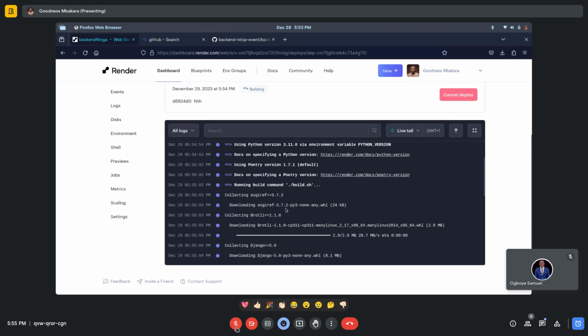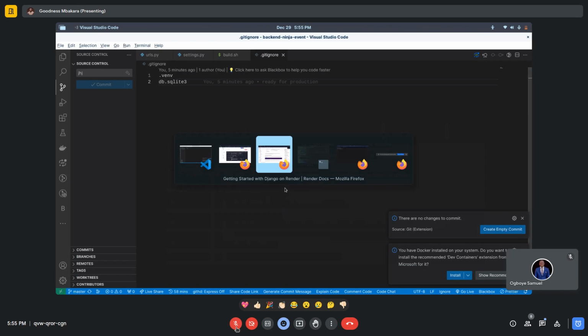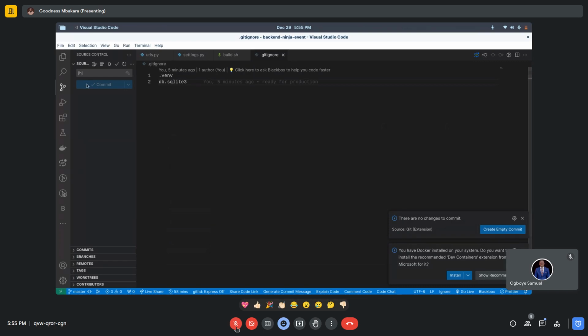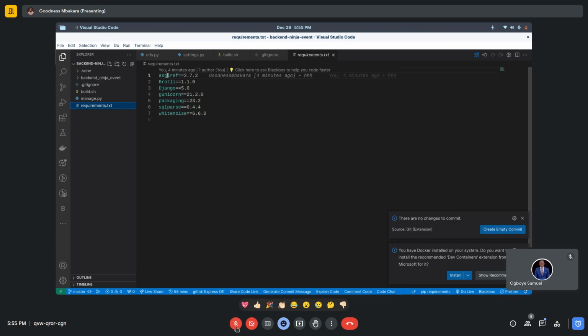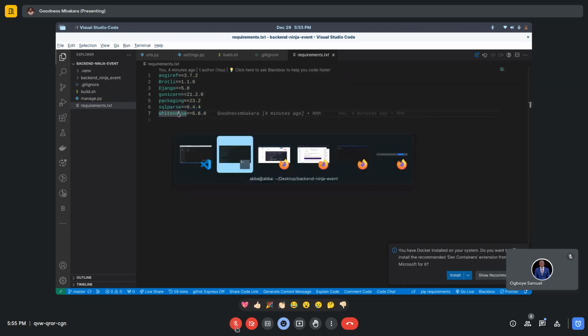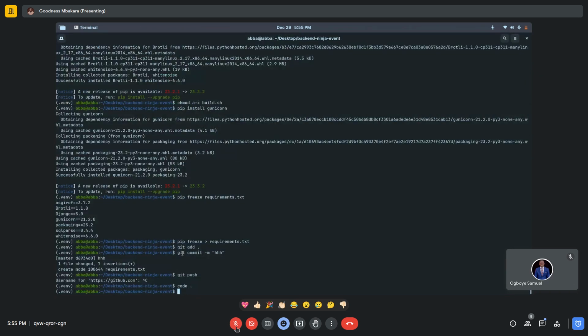So all our requirement.txt is getting installed, and look at requirement.txt, you will see Gunicorn, remember Gunicorn is what we're using for serving, we have the Django integration, packaging, SQL parse, white noise. Alright, so we use the freeze command.